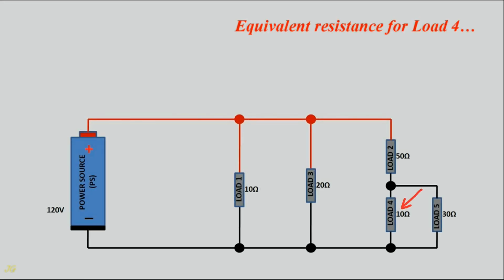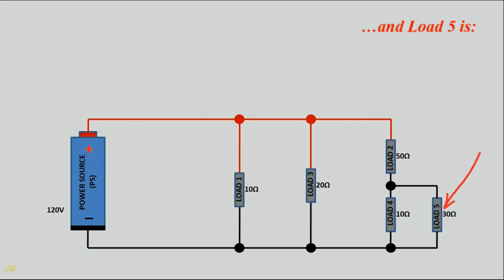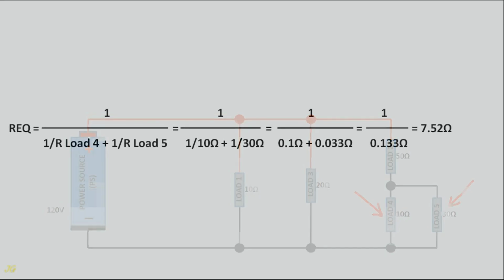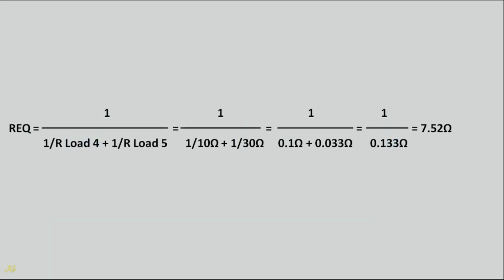Equivalent resistance for load 4 and load 5 is: resistance equivalent equals 1 over (1 divided by resistance load 4 plus 1 divided by resistance load 5) equals 1 over (1 divided by 10 ohms plus 1 divided by 30 ohms) equals 1 over (1/10 of an ohm plus 33 thousandths of an ohm) equals 1 over 133 thousandths of an ohm equals 7.52 ohms.